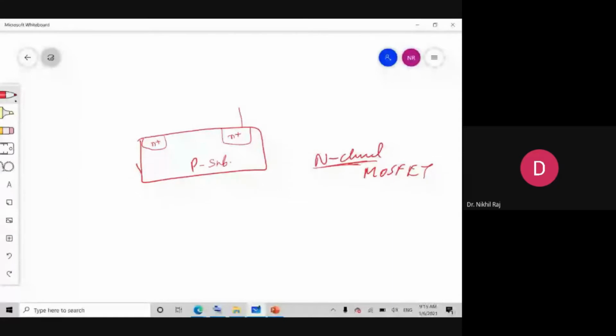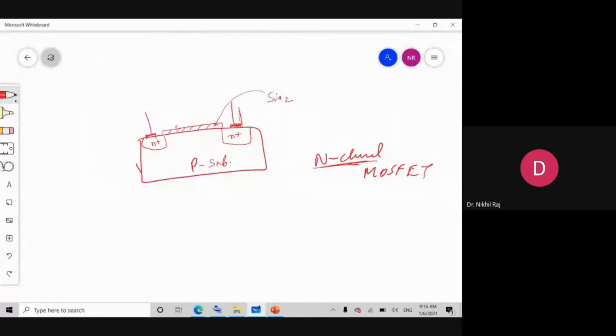In the P type substrate, two N plus regions are doped. Over these two N plus regions a metal is deposited, and from the metal a connection is taken out. The left out area is covered with an SiO2 layer, silicon oxide, which acts as a dielectric.